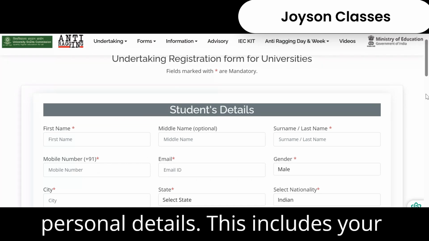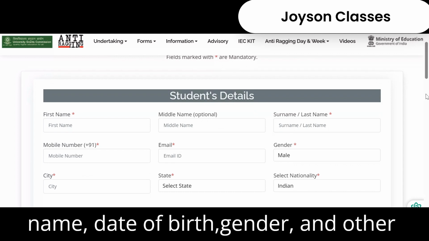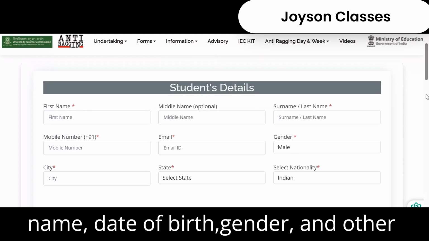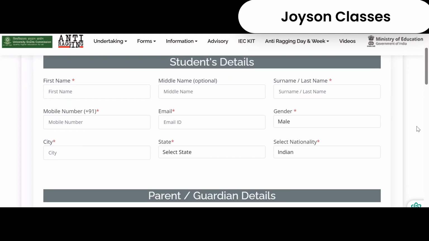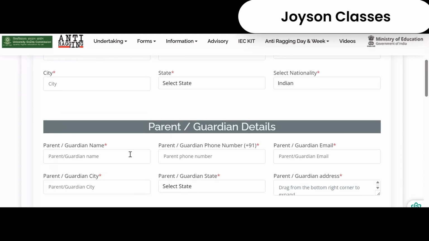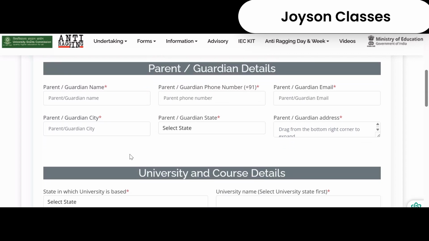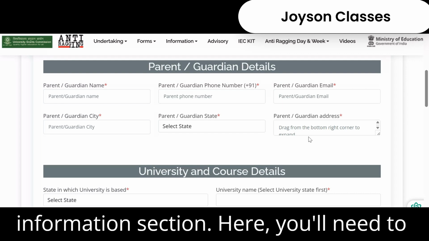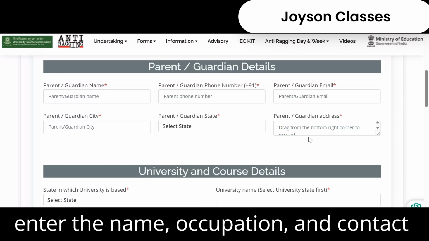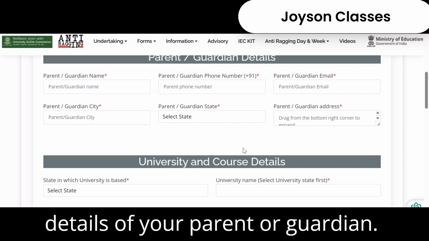First, fill in your personal details. This includes your name, date of birth, gender, and other personal information. Next up is the parent-guardian information section. Here, you'll need to enter the name, occupation, and contact details of your parent or guardian.